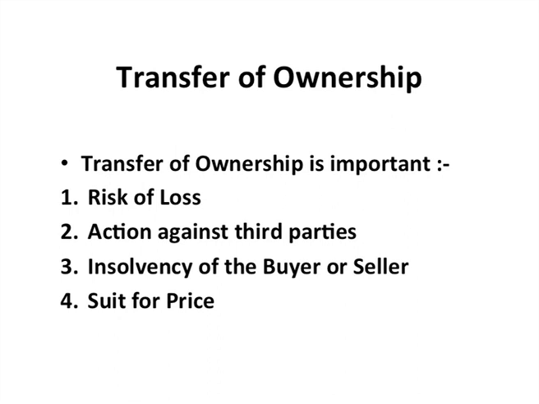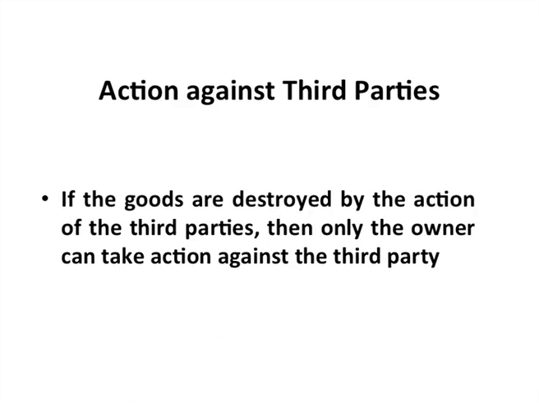loss. Now, this is what happens when there is no clarity as to who is the owner of that particular goods. So, therefore, determining the precise moment when ownership is transferred from the seller to the buyer is very, very important. Now, let us look at the next scenario. The next scenario is action against third parties. It is the owner and only the owner who can take action against the third parties. No other person can take action against the third parties.